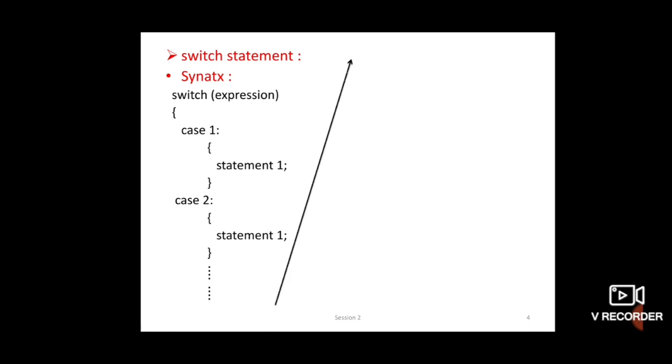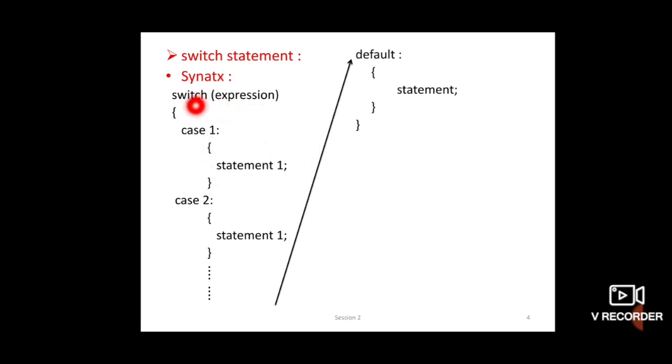Finally, one more is default. Default means if the given conditions are not satisfied, meaning case 1, case 2, case 3, then the default condition is checked. In default, the statement is executed and then end of switch statement. So students, if the expression satisfies case 1, then execute statement 1.